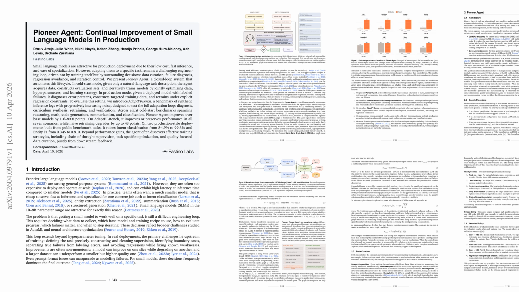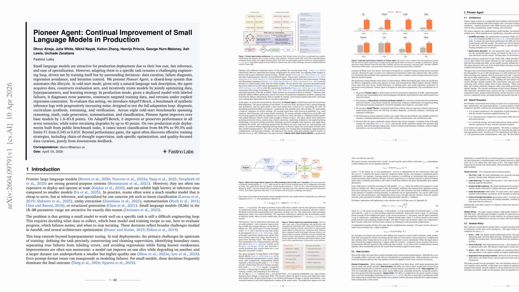On production-style scenarios, it improves or preserves performance in all 7 AdaptFT-Bench cases, while naive retraining degrades by up to 43 points. On CLINC150, exact match increases from 84.9% to 99.3%, and on CoNLL-2003, entity F1 rises from 0.345 to 0.81.